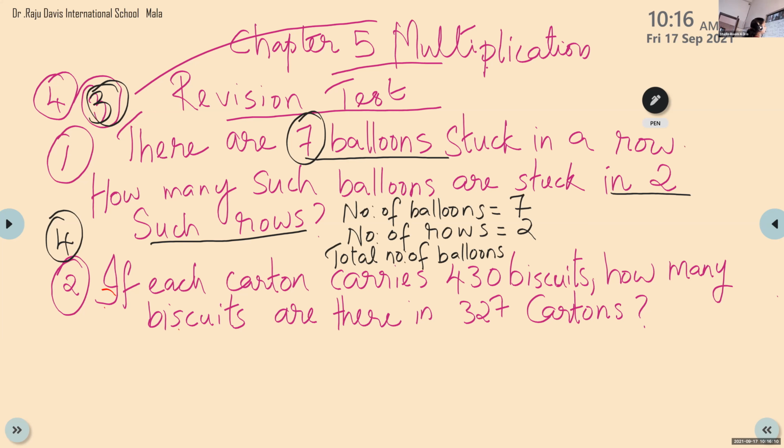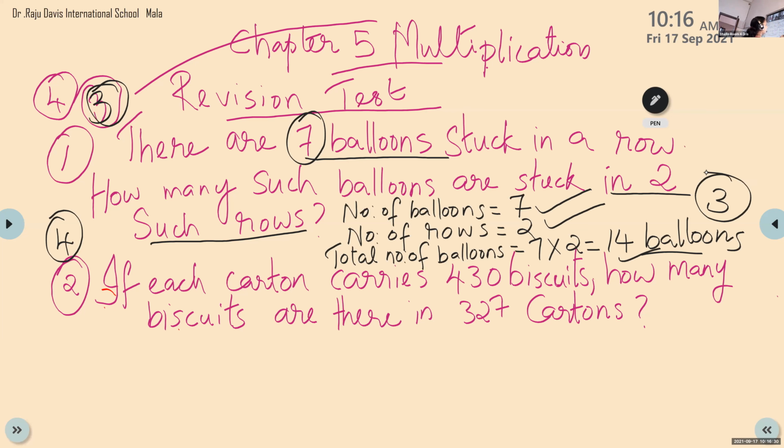In 1 row, we have 7. So total, what we had to do? 7 times 2. What's the answer? 14 balloons. So children, if you have written the first sentence, 1 mark. Second sentence also, 2 marks, then the third step, altogether we have 3 marks.